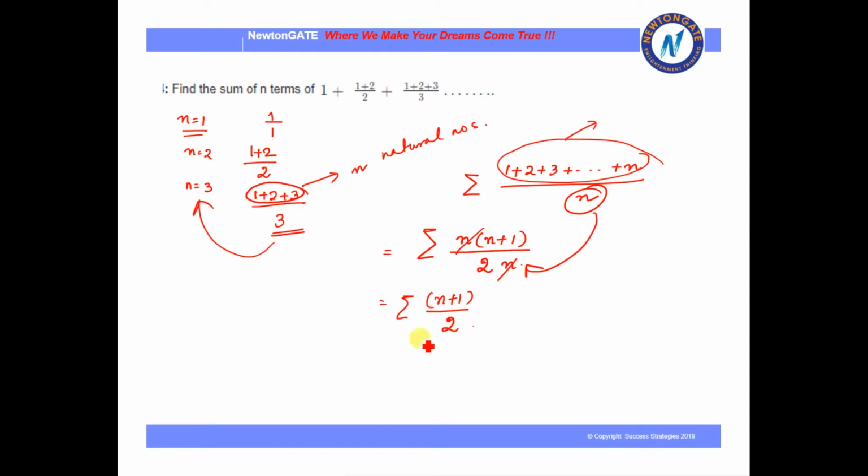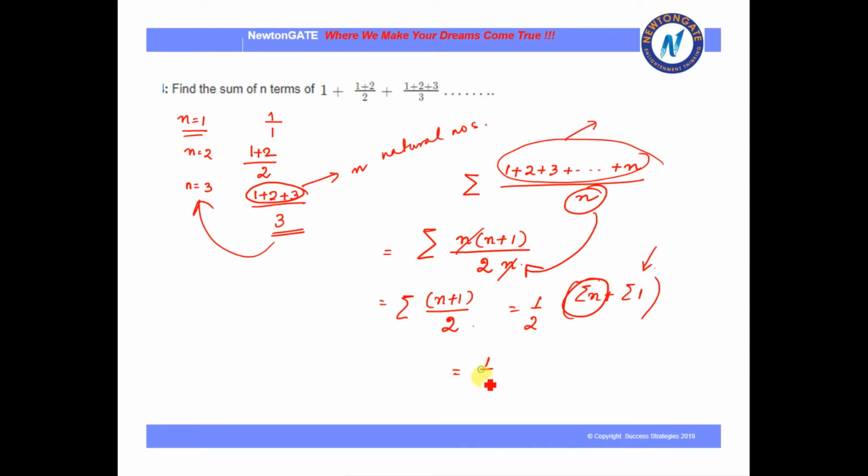Okay. Now 2 being a constant, I can take it out. So this becomes sigma n plus sigma 1. Okay. So n times, if we add 1 numerous times, n number of times, it will become n. And what about this? Sigma n is again the sum of n natural numbers.